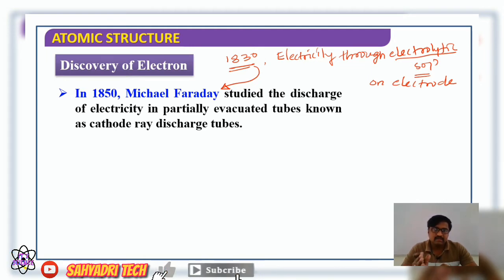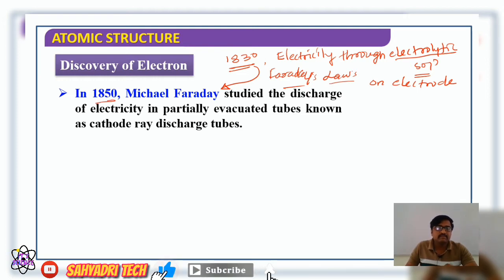So in the year 1830, he analyzed these observations: when he passed electricity through an electrolytic solution, a chemical reaction took place on the surface of an electrode, and based on this he proposed laws of electrolysis, known as Faraday's laws of electrolysis.